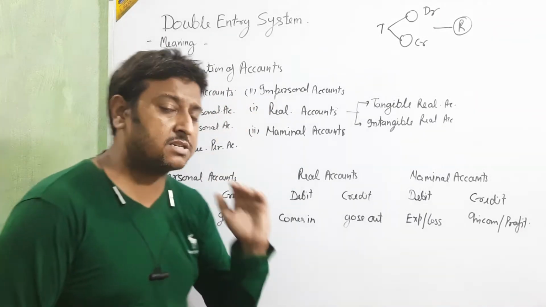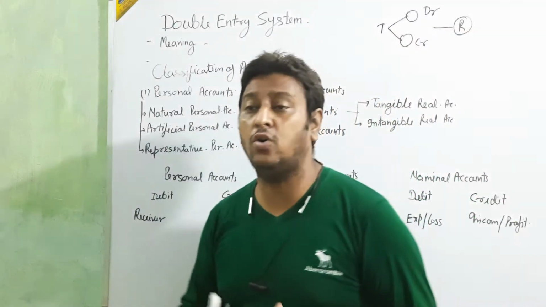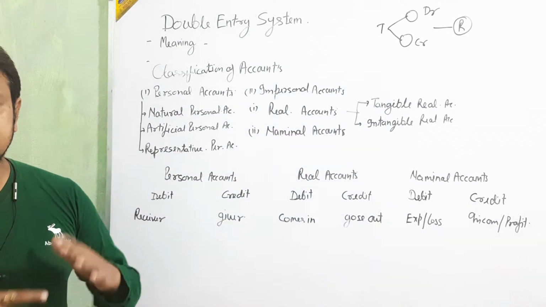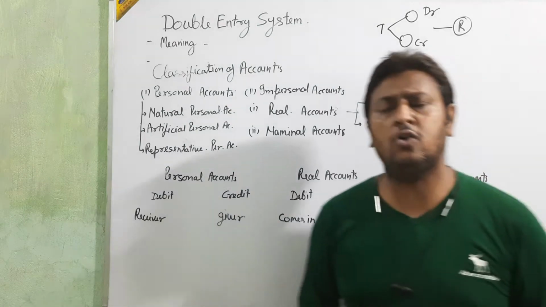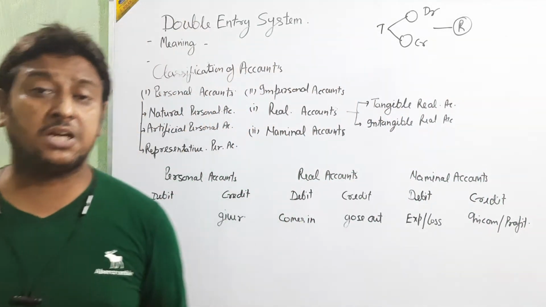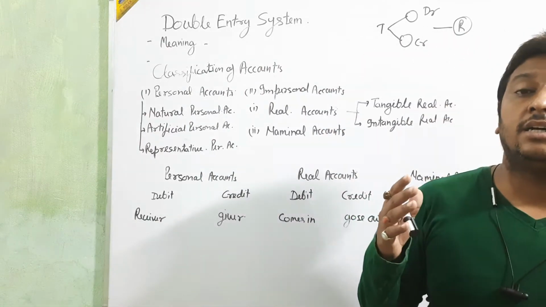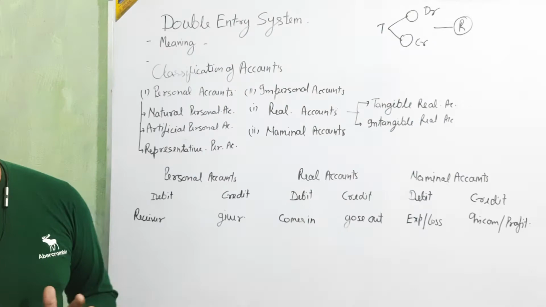And impersonal, in this impersonal we are taking the accounts in which a person is not available, that relate with things, income and expenditure. The account which is related with things, income and expenditure is called impersonal account, in which a person is not included.